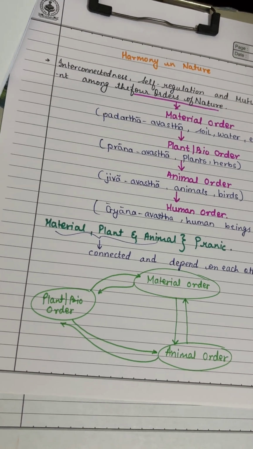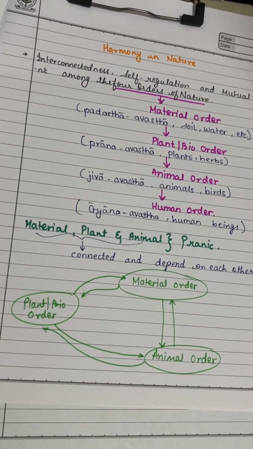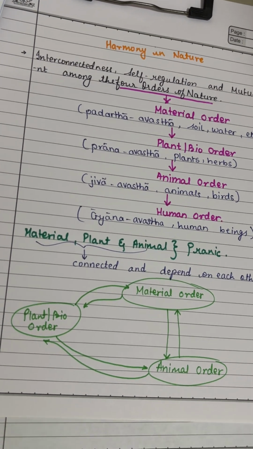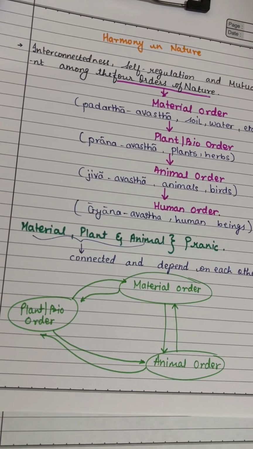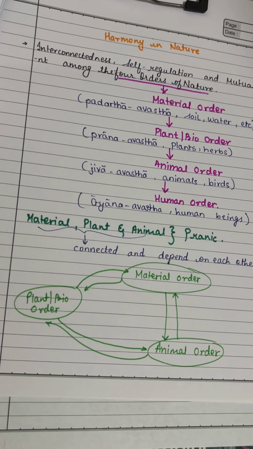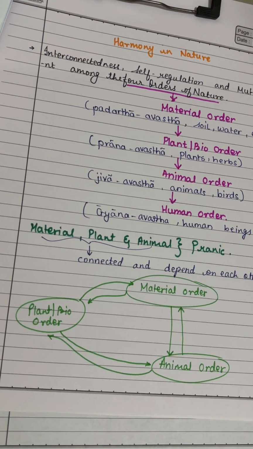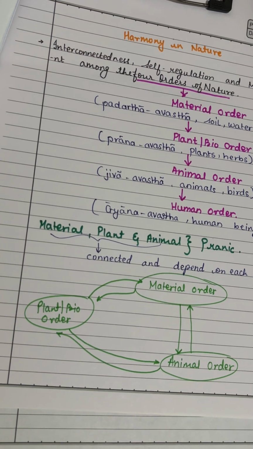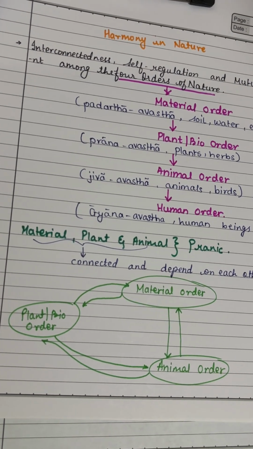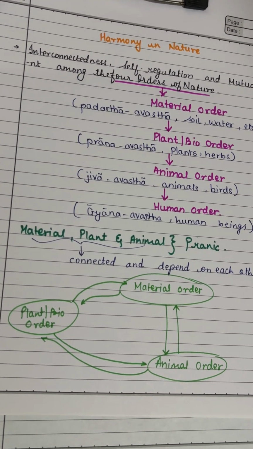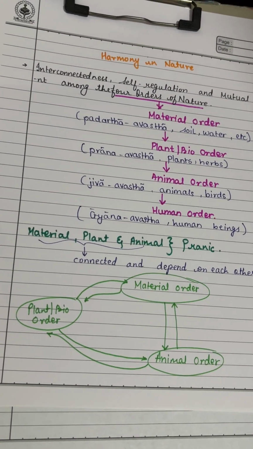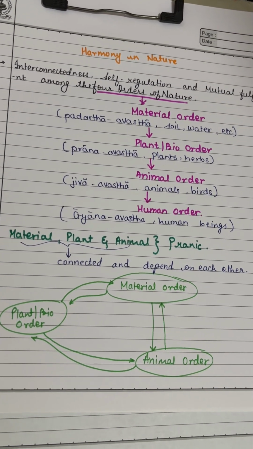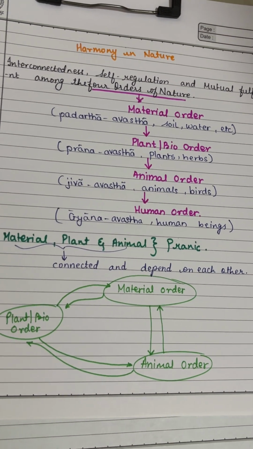First, let's start with material order. Material order gives nutrients like soil and minerals to plants. In return, plants decay and make more nutrients, enriching the soil. Plants can decay into things like oil and coal, which protect the earth's core from heat. Plants can help move nutrients in soil, prevent soil erosion and provide oxygen.